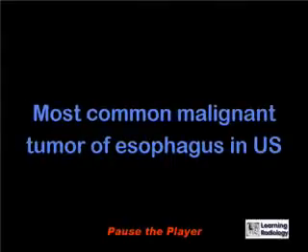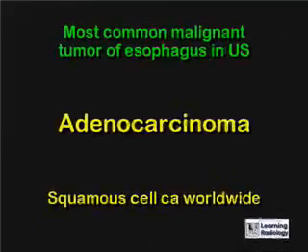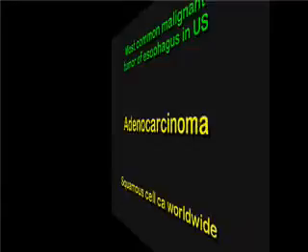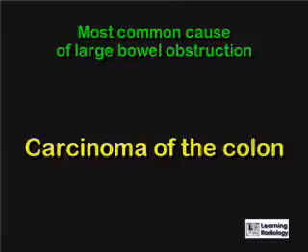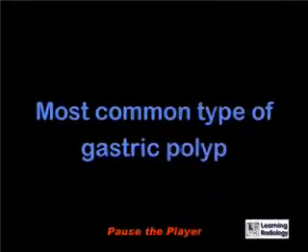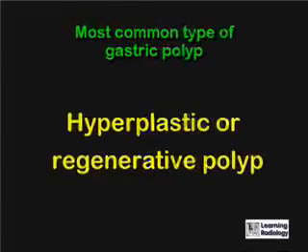What is the most common malignant tumor of the esophagus in the United States? Adenocarcinoma, squamous cell carcinoma worldwide. What is the most common cause of large bowel obstructions? Carcinoma of the colon. What is the most common type of gastric polyp? Hyperplastic or regenerative polyps.